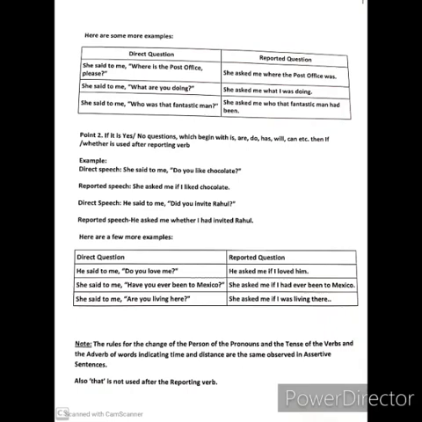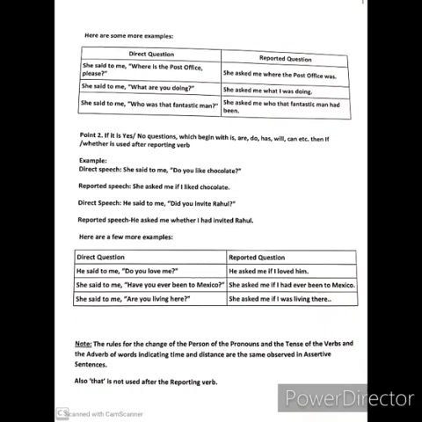Are you living here? Present continuous will become past continuous. She asked me if I was living here. It will be if I was living there. She asked me if I was living there.